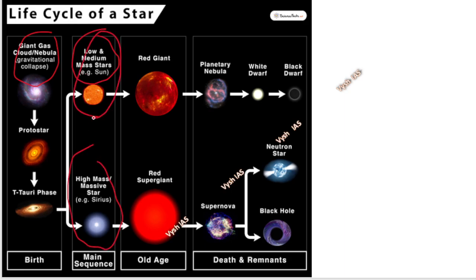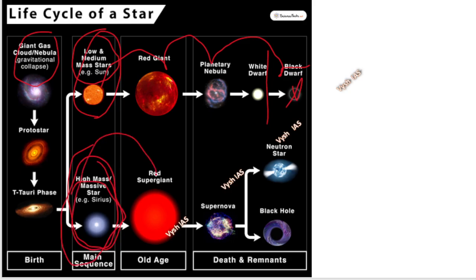After that, what will the sun become? The sun will become a red giant. After that it will become a nebula. After that it becomes a white dwarf, and then the Chandrasekhar limit is there. After that it will become a black dwarf. That means the star is ending. Or if it is not the sun, if it is a very massive star like we told about gamma ray bursts and big things, that star will become a red supergiant. Then it will become a supernova. Then it will explode and it can become a neutron star, or it can become a black hole.